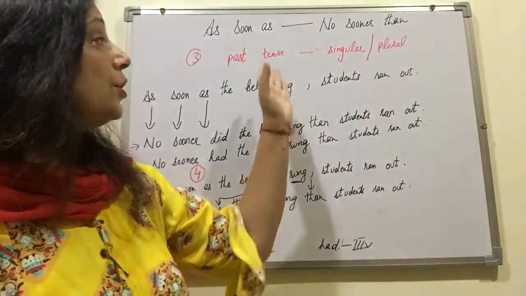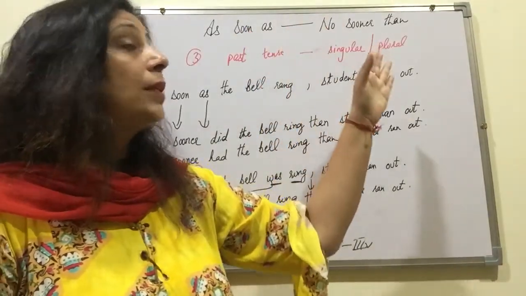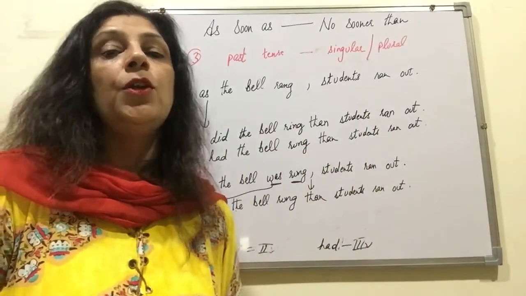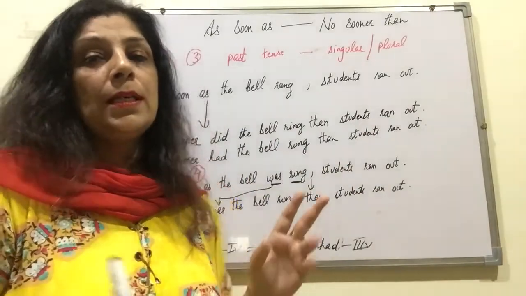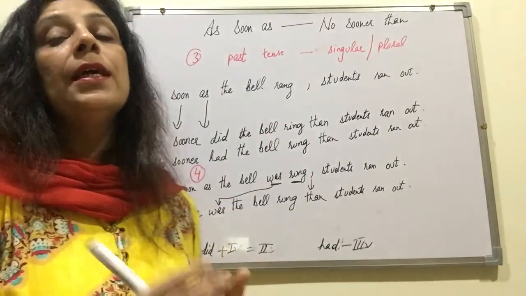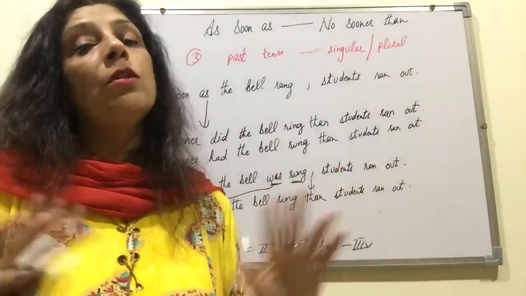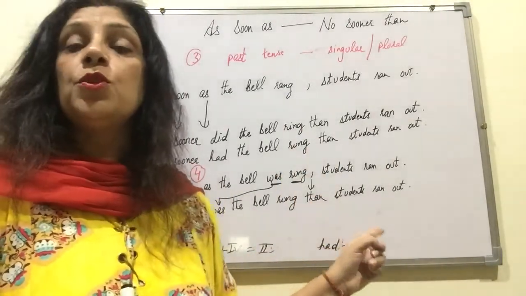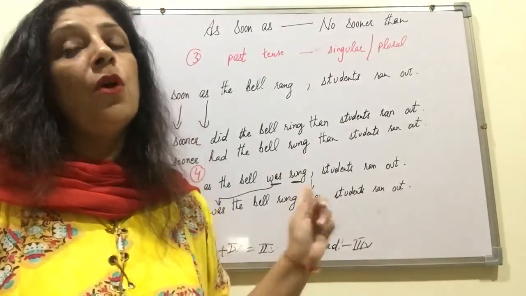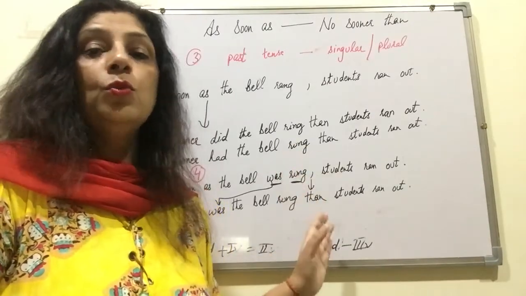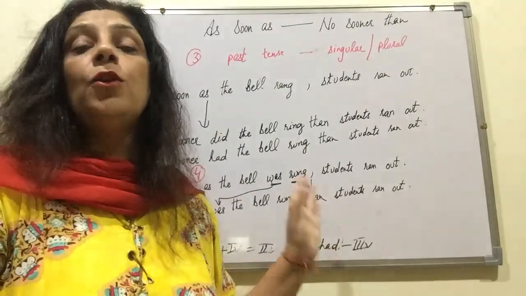The interchange from as soon as or no sooner than to hardly or scarcely, I have discussed in my video number 2, since I wanted to be thorough with one rule first rather than intermingling all the 4 together. So to continue with this, you should also watch my video number 2 on the same lesson. Do understand it and do practice it.